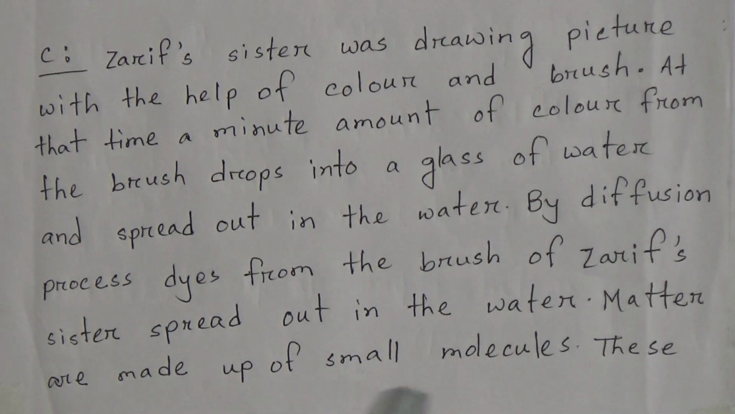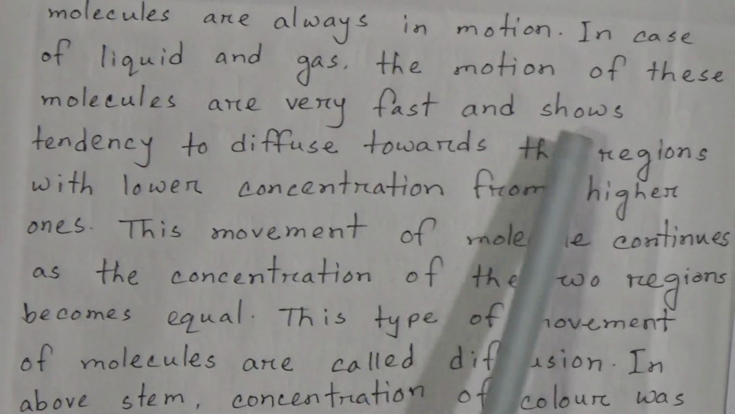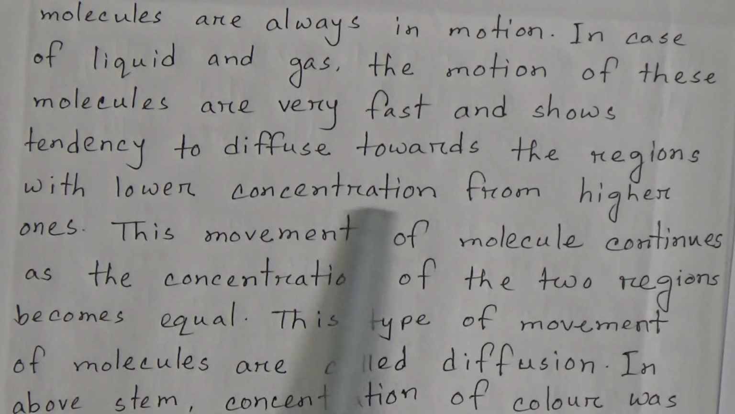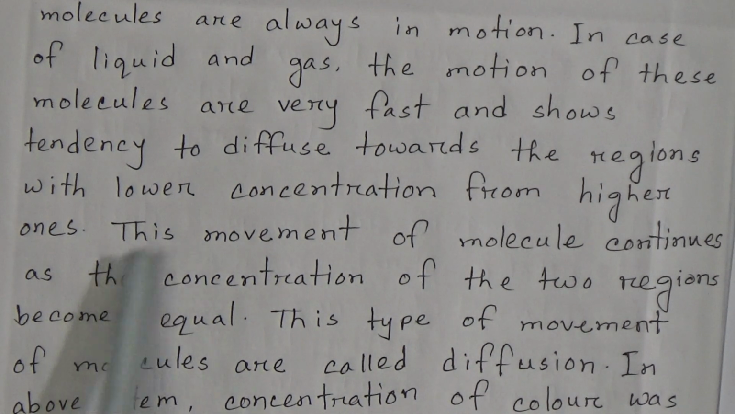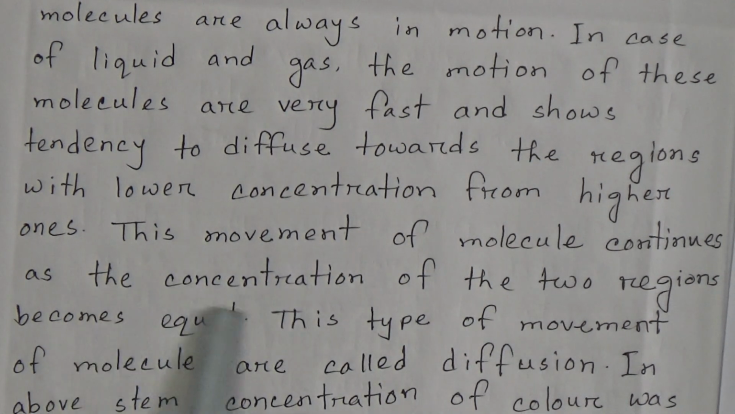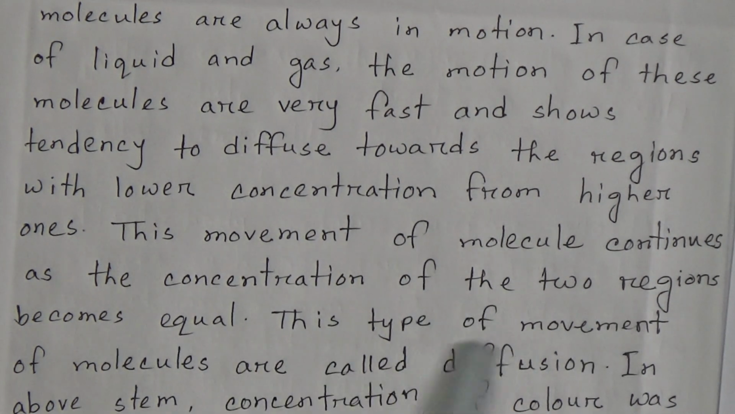Matter are made up of small molecules. These molecules are always in motion. In case of liquid and gas, the motion of these molecules are very fast and shows tendency to diffuse towards the regions with the lower concentration from higher ones. This movement of molecules continues as the concentration of the two regions become equal. This type of movement of molecules are called diffusion.